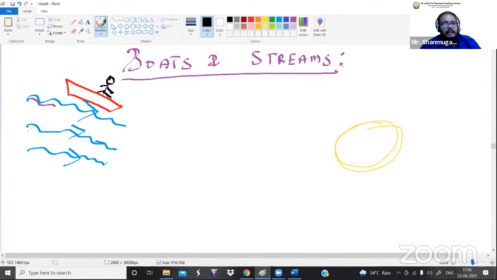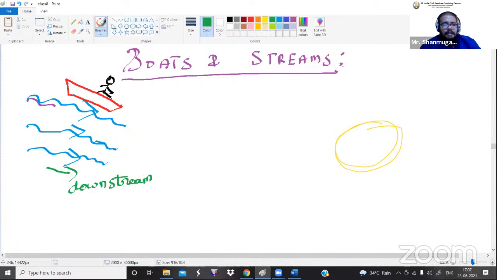Guys, listen here. The river is flowing in this direction, that is from top to bottom. If the person is going along with the river, that is called downstream.